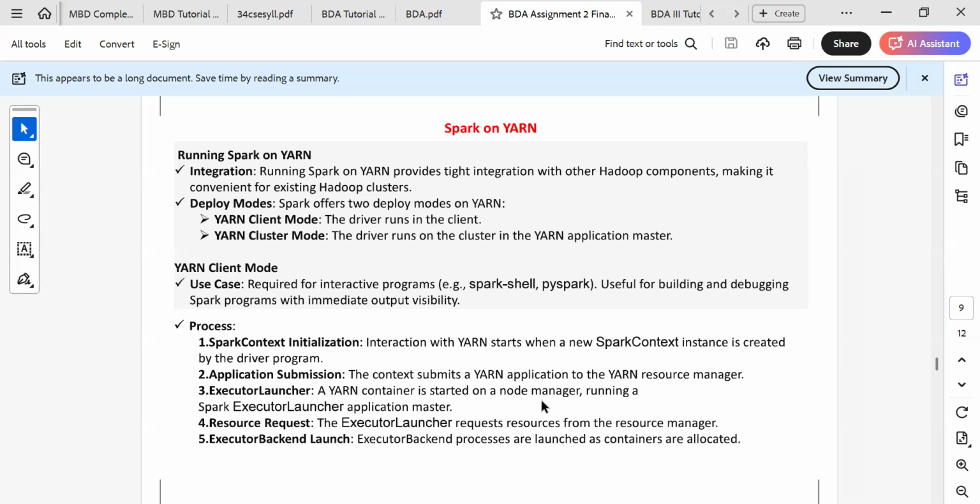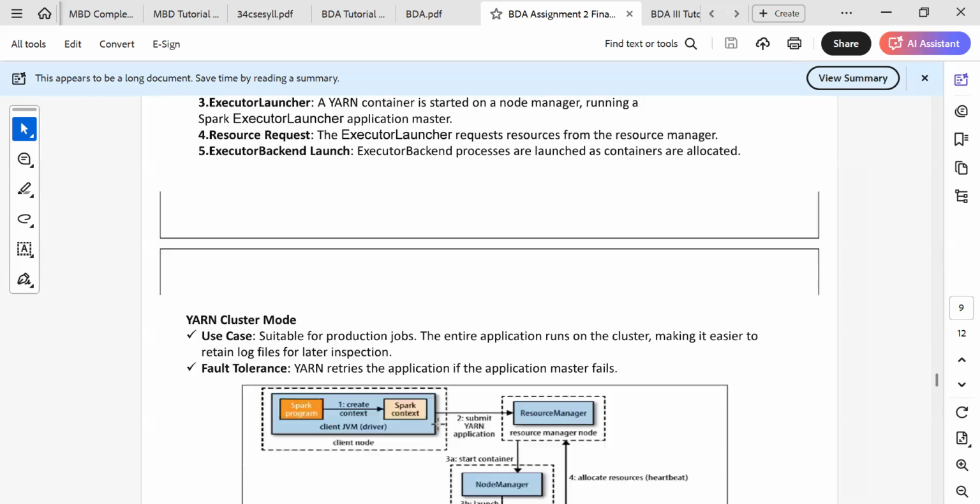Keep in mind that the node manager is always sending a heartbeat signal to the resource manager about what is running, and based on that, if any failure occurs, you get a replica also. The application master requests resources from the resource manager, and the executor backend processes are launched once containers are allocated.